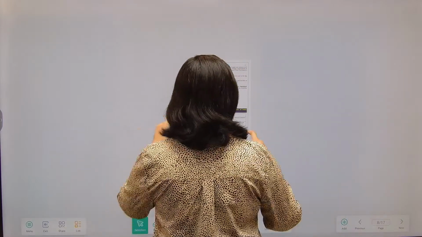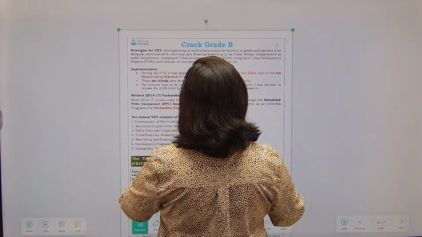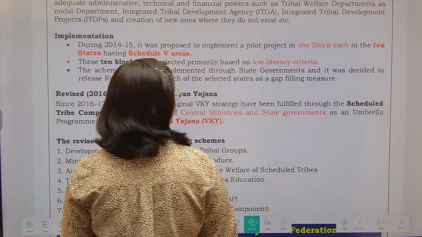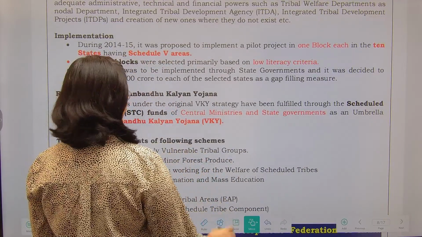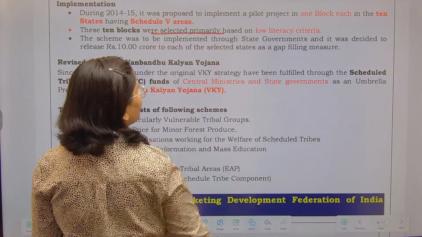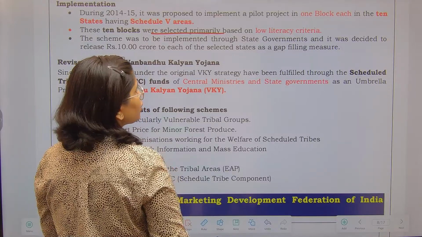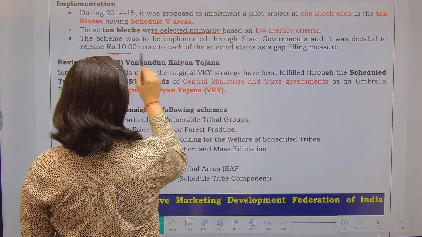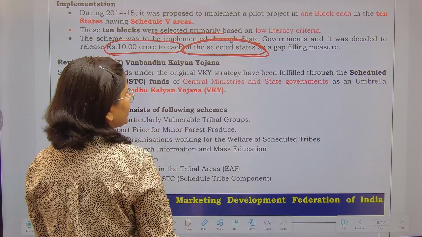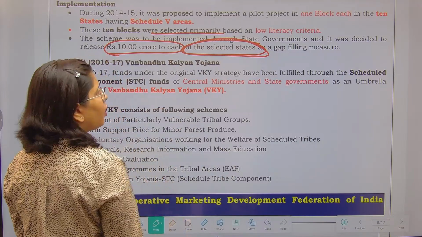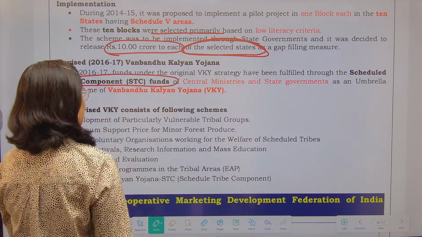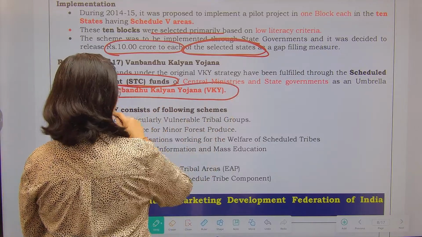Now what is going to be the strategy? It was proposed to be implemented initially in one block having Scheduled Five areas, and then it was decided that 10 blocks would be selected on the low literacy criteria. The scheme was to be implemented through the state governments, and it was decided that 10 crores would be released for each of the states. Now, revised from 2016-17 onwards, the funds under this strategy are provided through the Scheduled Tribe Components Fund of Central Ministries as an umbrella program of Van Bandhu Kalyan Yojana.